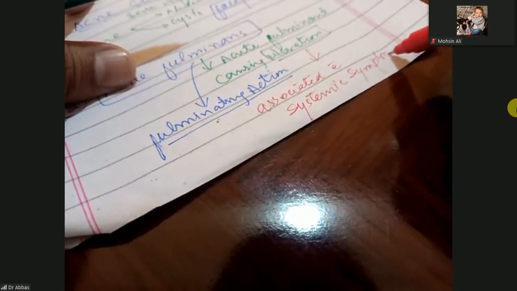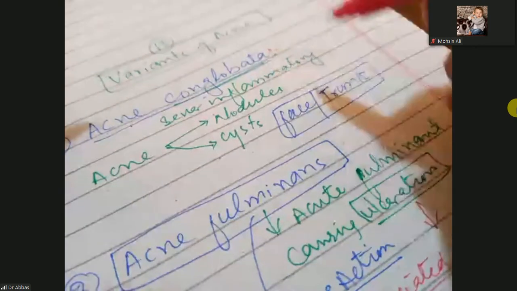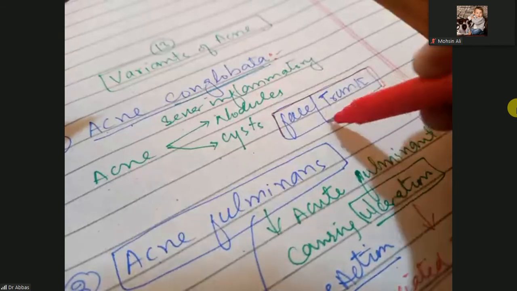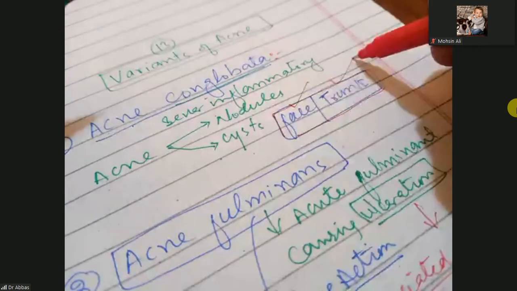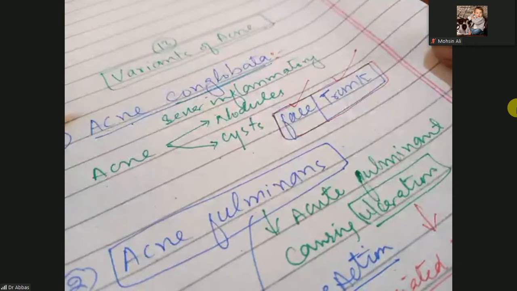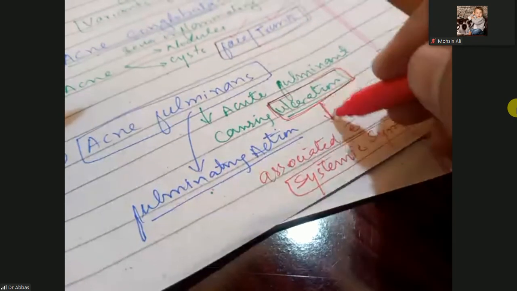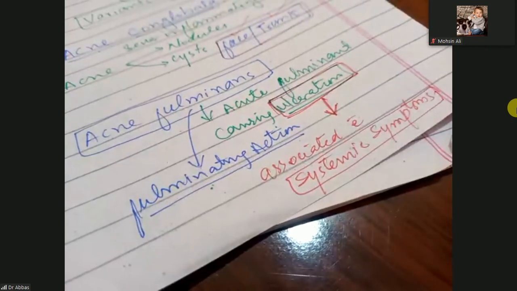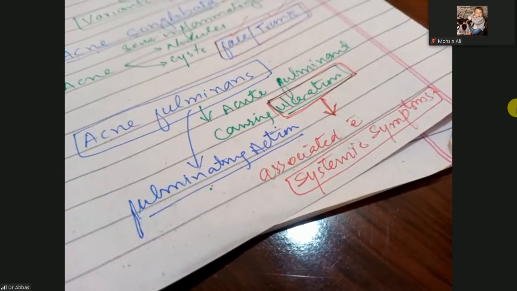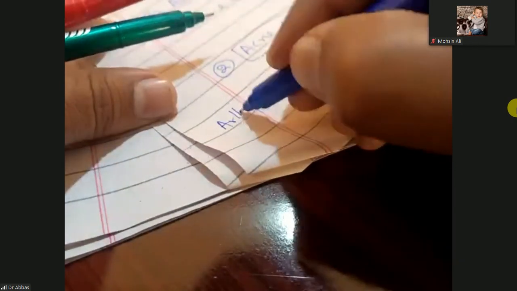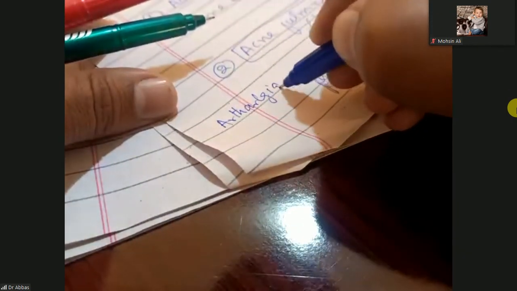In conglobata, only nodules or cysts may be present on the face or trunk, with no systemic involvement. But here it causes ulcerating acne with systemic symptoms, like arthralgia. Okay, don't worry.